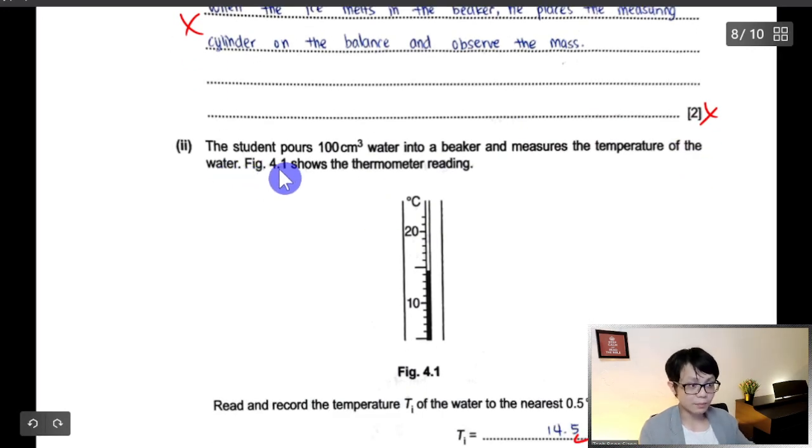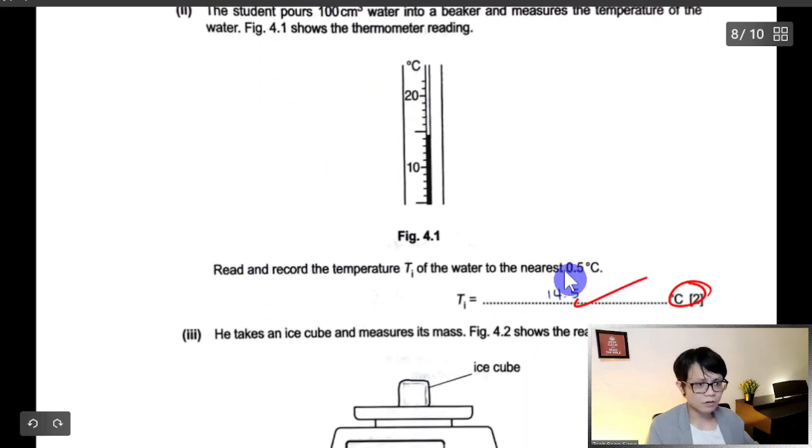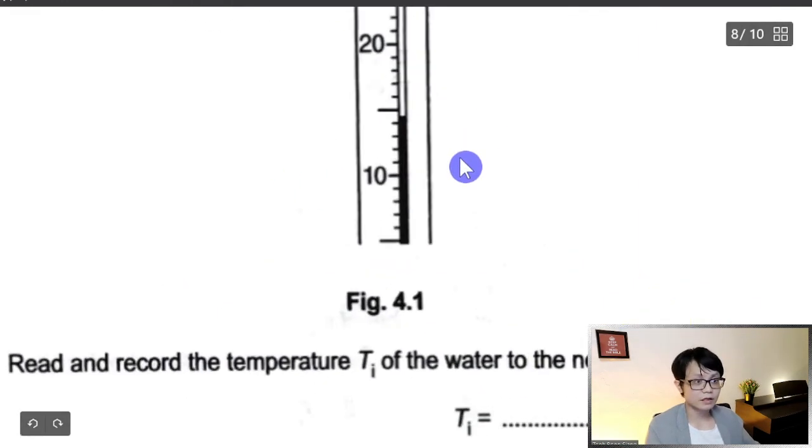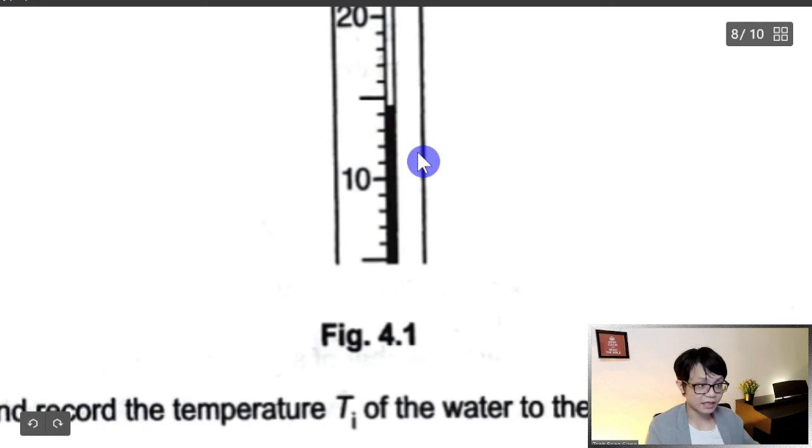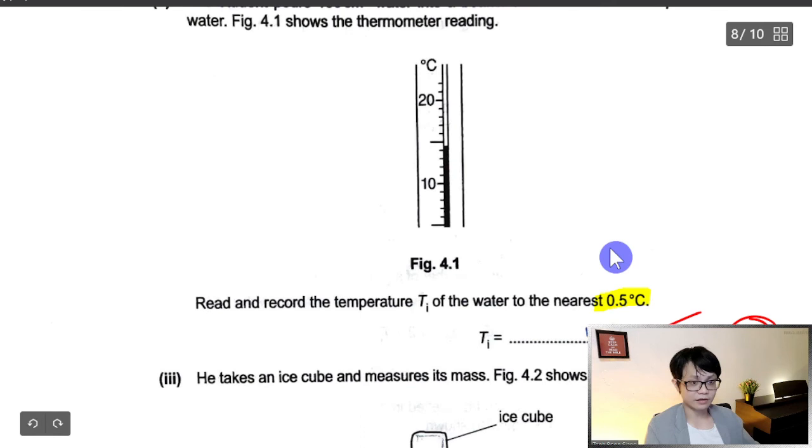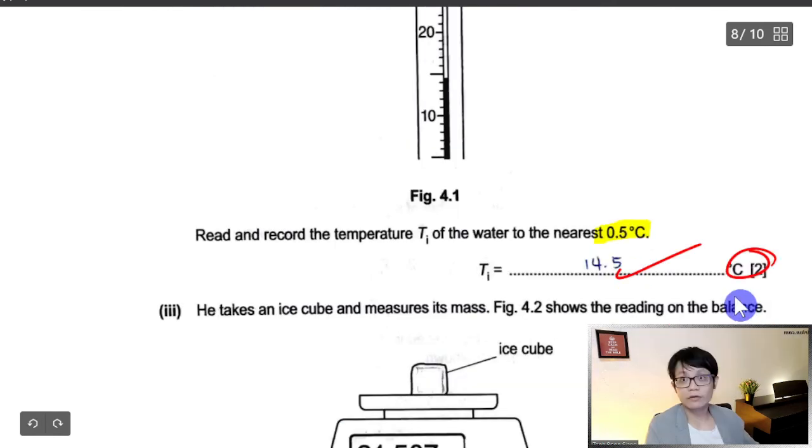The student pours 100 cm³ of water into a beaker and measures the temperature. For this one the keyword is 0.5, so even 0.0 you must put. We can see here 10, 11, 12, 13, 14, 14.5. So very good. Oh, this one is 2 marks. Wow, it's a bonus mark. Usually it's only 1 mark, but 2 marks here.